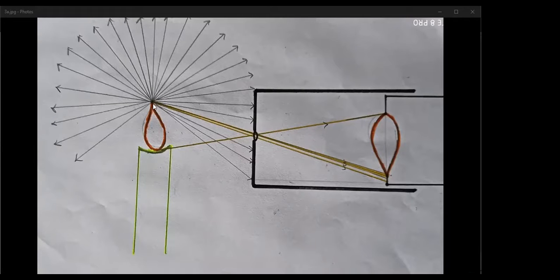So my explanation again was because of this flame, from the tip of the flame, the ray which is coming is going through the hole of your pinhole camera and hitting the bottom portion of the butter paper. And from the bottom part of the flame, which is the real flame, the ray is coming and hitting the top part of the butter paper. Because of that, the ray is inverted. So the flame is inverted. That I have shown again.